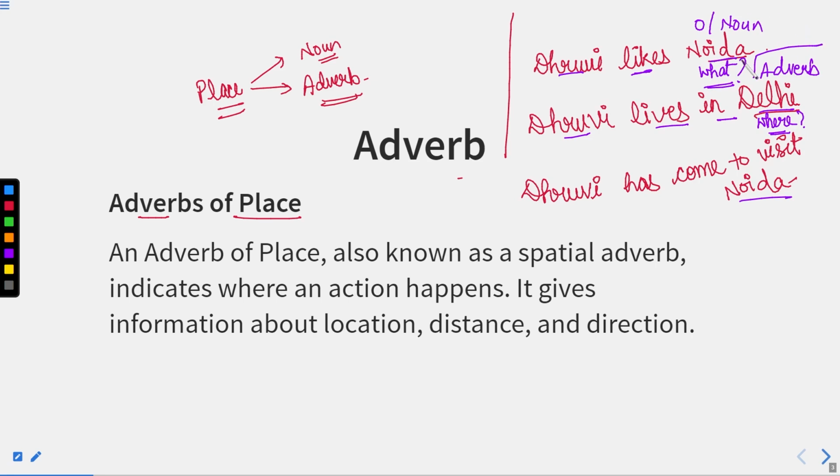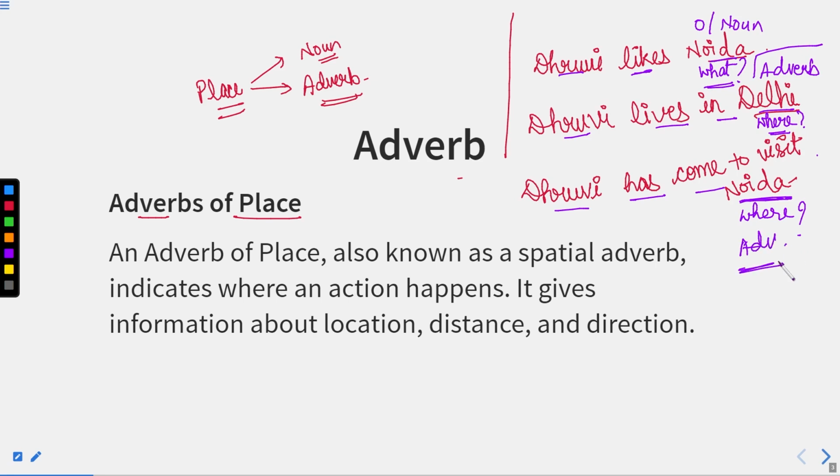Now if I see the third sentence, Dhruvi has come to visit Noida. Now for what has Dhruvi come over here? She has come. Where? She has come to Noida. Now suppose if visit is not there or if visit is there, hardly matters. Where has she come? She has come to Noida. So again, this Noida is a place, so it is replying to the question where. So of course, this is an adverb over here as well.